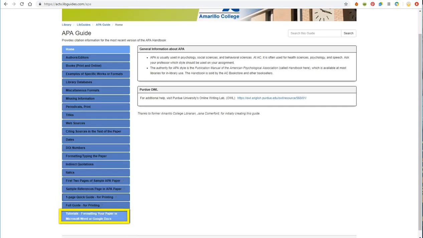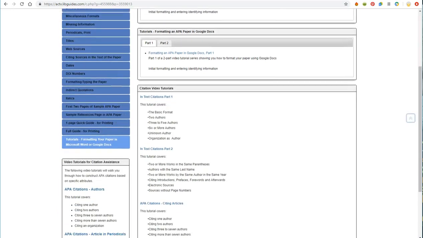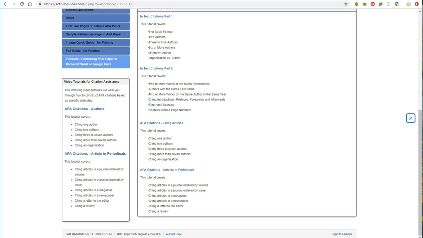On the APA site, they also have a tutorial page showing you how to format in Word and Google Docs, and showing you how to use in-text citations for all the different formatting, as well as full citations. Because you're citing an article on a website from your Google searches, I would use these videos over here, the APA citation articles for a specific author, or the articles in periodicals if your article comes from a periodical source. There's also variations to let you know if there's more than one author on the page, 2, 3 to 7, many, or none at all. It will show you each step on how to do each one, so don't worry. We have you covered here on the LibGuide pages.